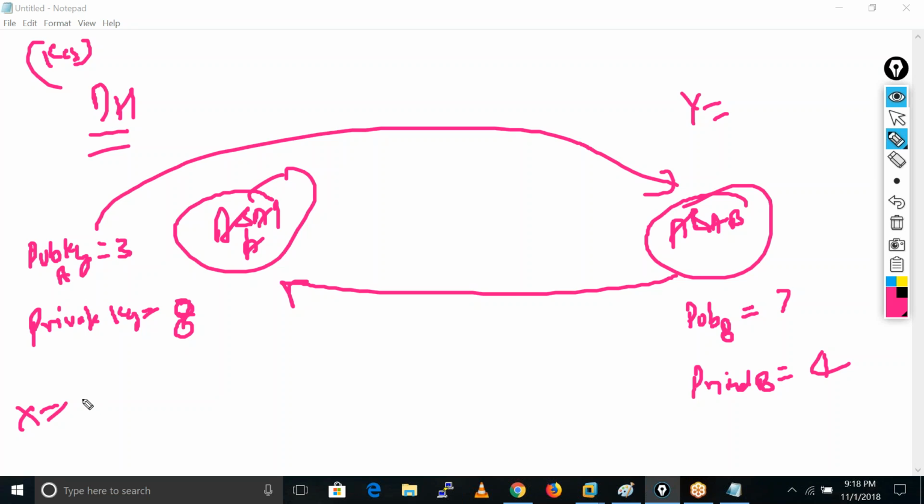X equals, and they are using group 2. So the G value for group 2 is 5 and the P value is 17. Same here, G equals 5 and P equals 17. These values are fixed for this particular group.